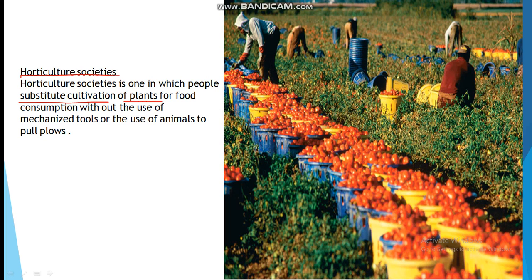They use simple tools without mechanized tools, simple tools of animals, for cultivating plants, seeds and vegetables for their consumption. The horticulture societies began. They started to grow plants and sow grains.